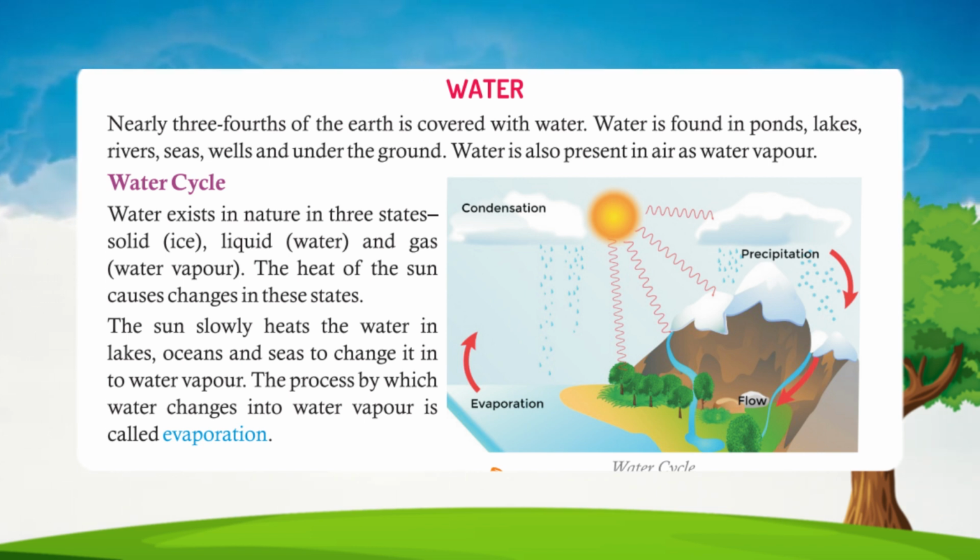Water cycle. Water exists in nature in three states: solid, ice; liquid, water; and gas, water vapor. The heat of the sun causes changes in these states. The sun slowly heats the water in lakes, oceans and seas to change it into water vapor. The process by which water changes into water vapor is called evaporation.